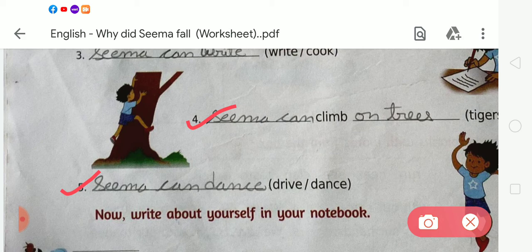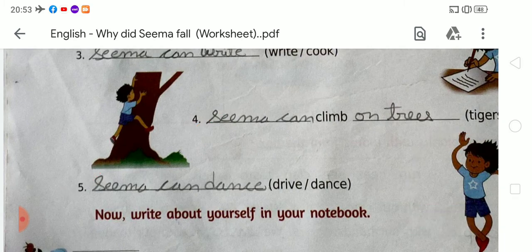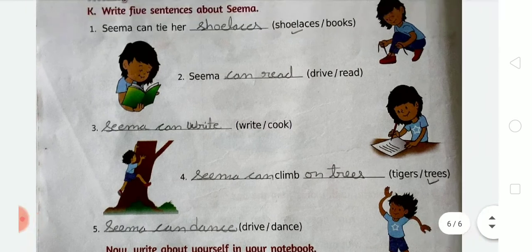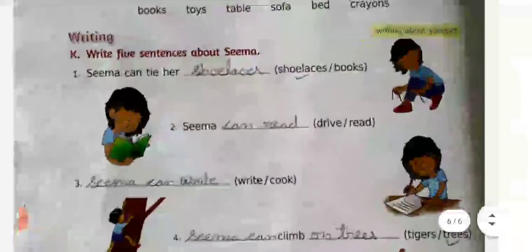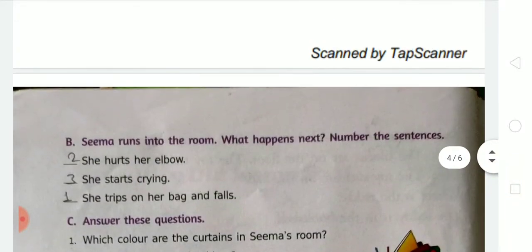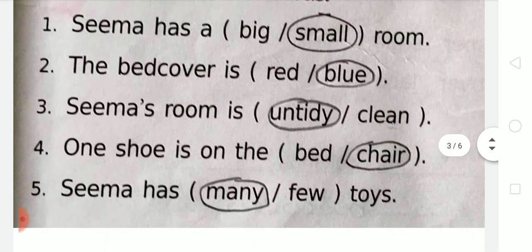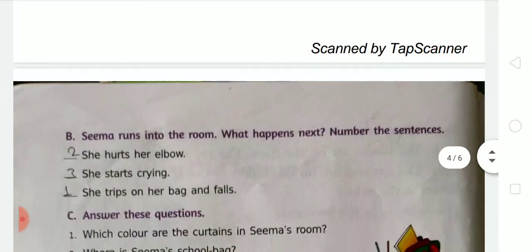Now come to the next, number last 5. Seema can drive or dance. So we can say Seema is dancing. So we have to write dance. Seema can dance. Okay students, I hope you all understood how to complete these exercises one by one in your book. So student, you have to complete all the exercises and also learn the question answers of all these exercises.